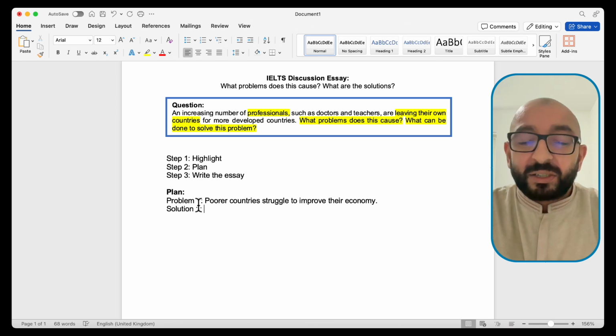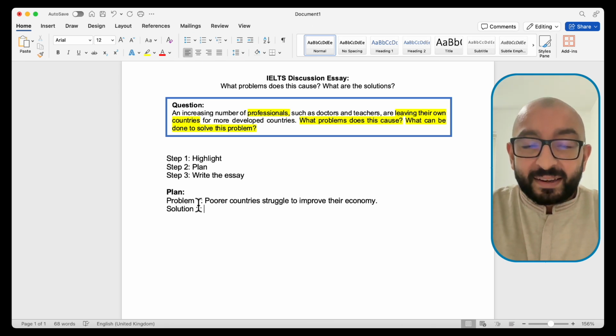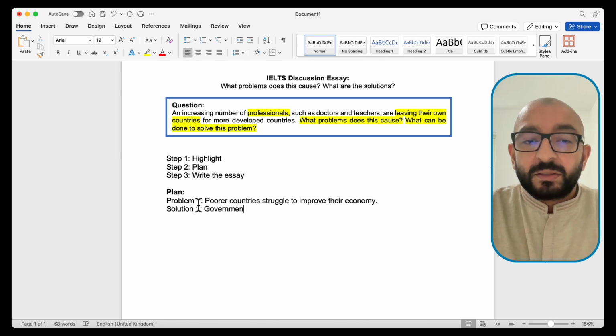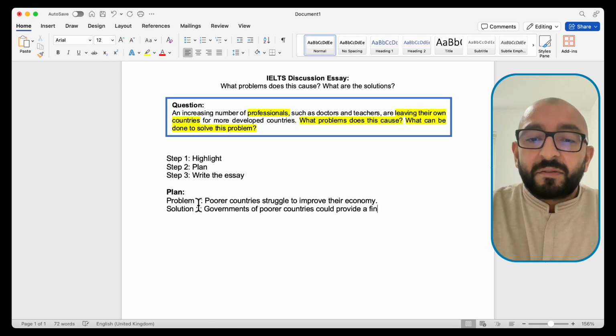So that's one possible solution. So let's write that down. Governments of poorer countries or underdeveloped countries could provide a financial incentive to professionals to stay in their home country.